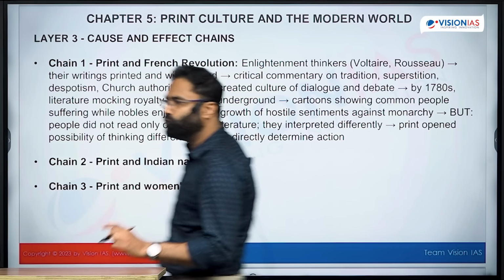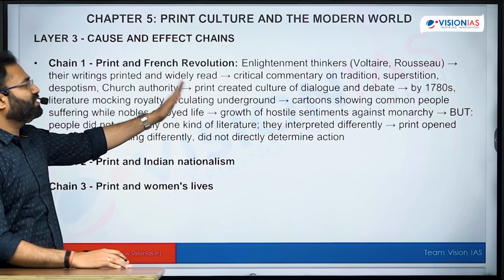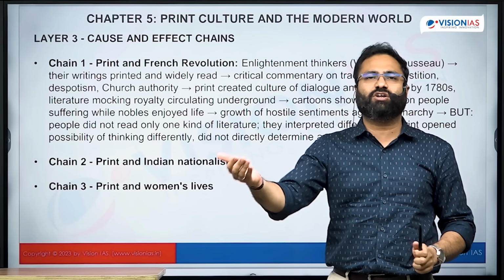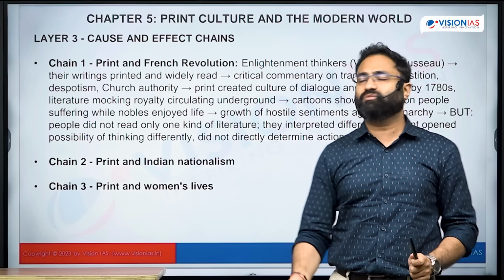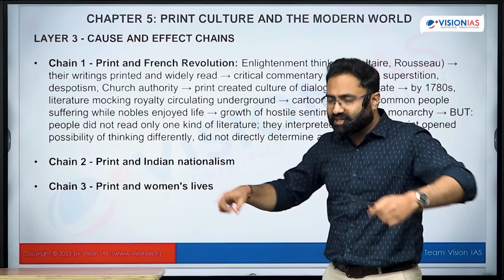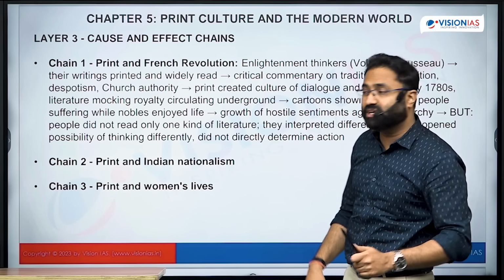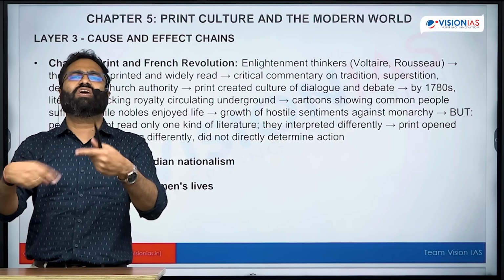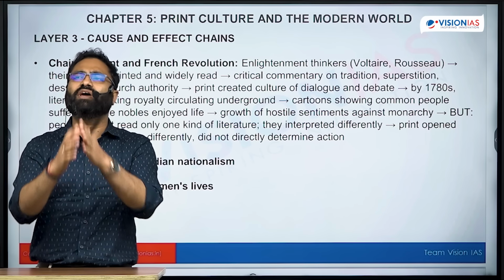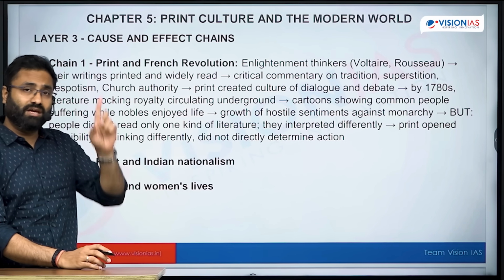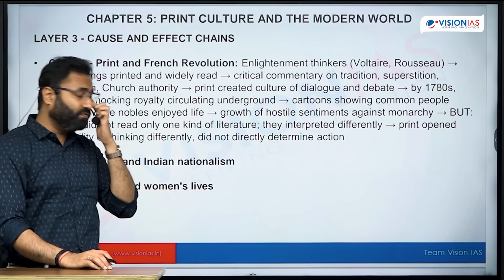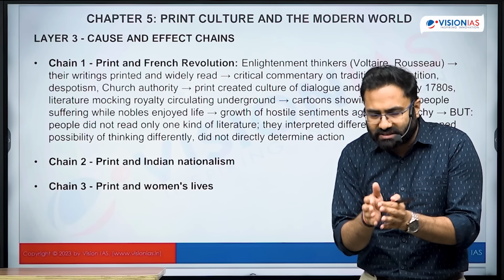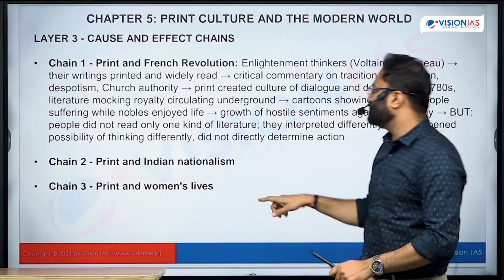So how did the French Revolution get inspired from the print culture? Because there were Enlightenment thinkers, and these thinkers wrote their respective books, and these books talk about Enlightenment ideas. These ideas then spread among the masses. And how did it spread? Because through the printing press, printing became comparatively easy and cheaper, and that's why a larger set of the population was able to access this. Similar happened in the case of the newspaper. Once newspapers were comparatively easy to circulate, this resulted in the rise of the spirit of nationalism, right?